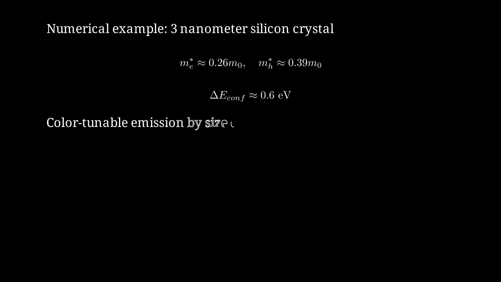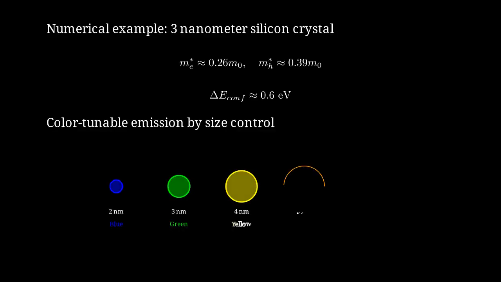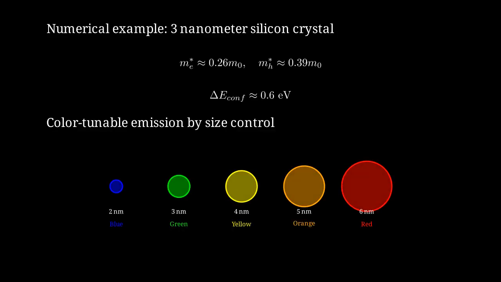By controlling the nanocrystal size, we can tune the emission color across the entire visible spectrum. Smaller crystals emit blue light, larger ones emit red light. Here's a visual representation showing how different nanocrystal sizes emit different colors, from blue for the smallest to red for the largest. There's another critical factor that determines whether silicon nanocrystals will emit light: surface passivation.